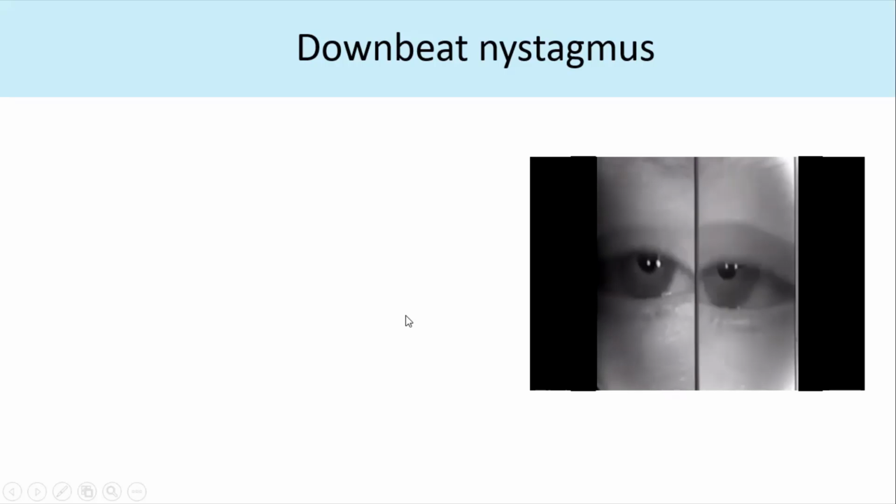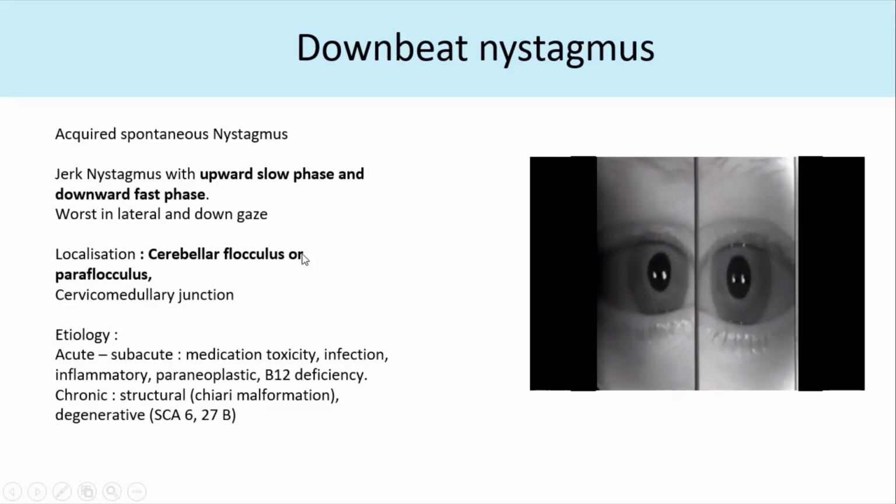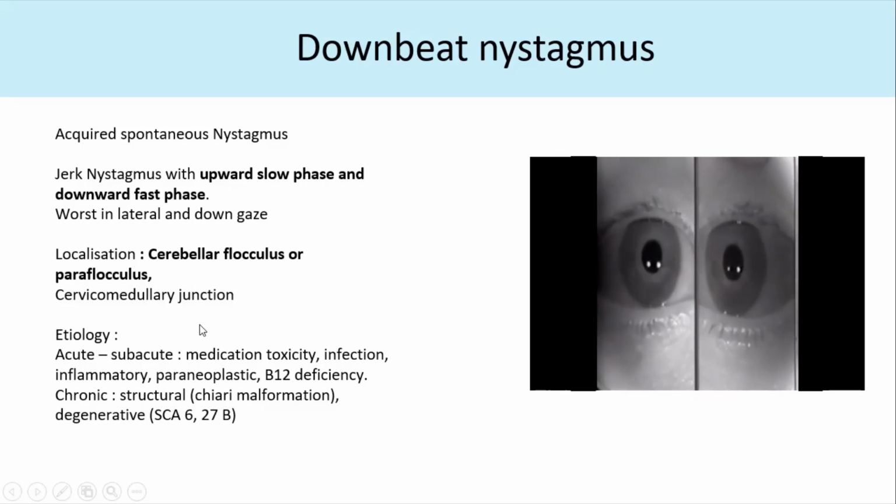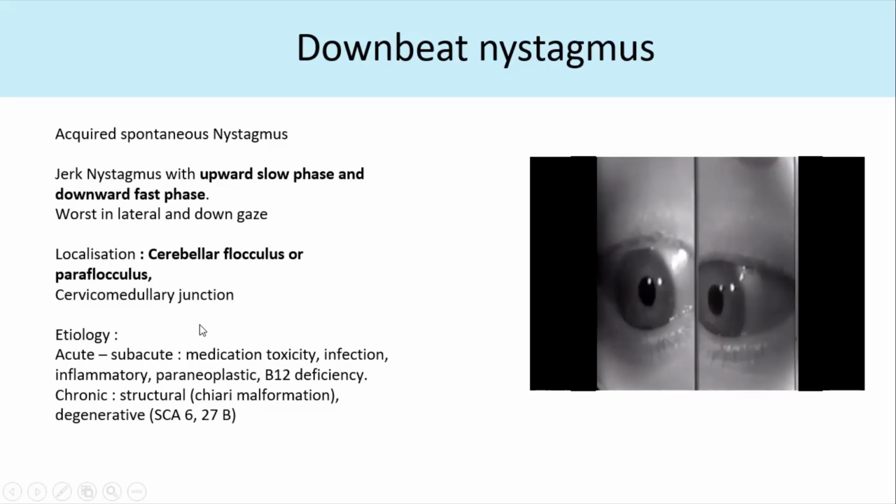Look at this video. She's got a slow phase up and a fast phase down. Can you see that? It's a vertical nystagmus, with slow phase up and fast phase down, so it's a downbeating nystagmus. This is an acquired nystagmus. Its localization is to the cerebellar flocculus or paraflocculus or craniovertebral junction. Similar to the previous etiology, it can be acute or subacute, like medications, infections, inflammatory causes, or chronic because of structural or degenerative causes.